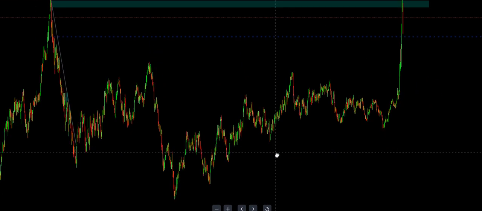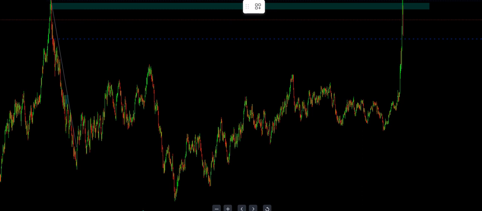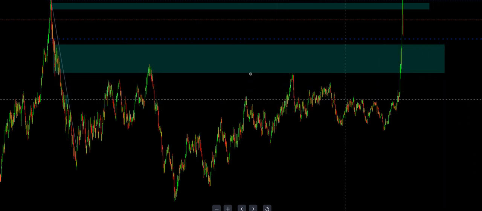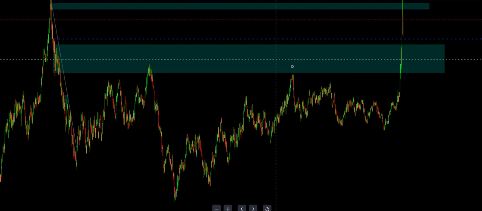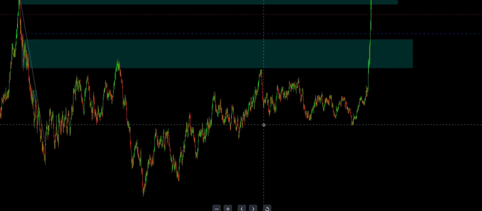If you can see from here, forex is very simple, but we complicate it. You can see from here. I don't mean that I won't be making losses. The losses, yes, are there. But if you can see this area here, price has rejected this area multiple times, which shows you that this is a very important area I'm looking at.